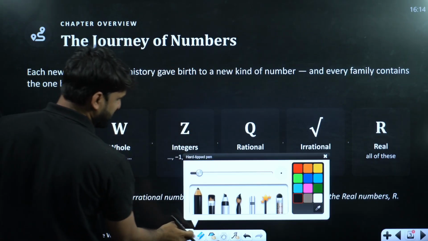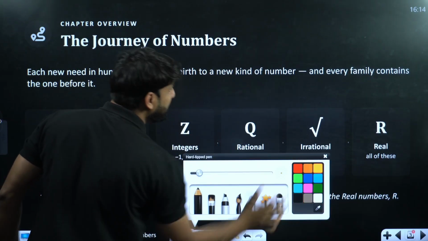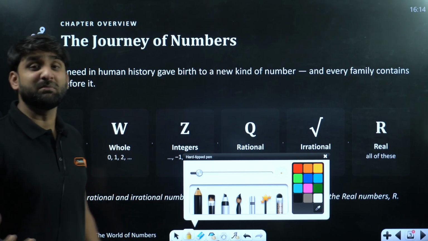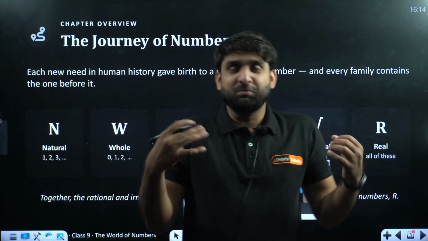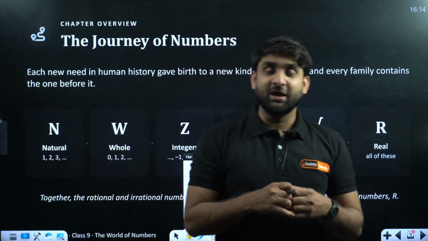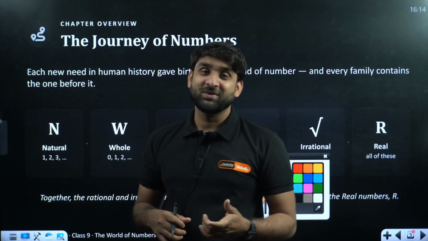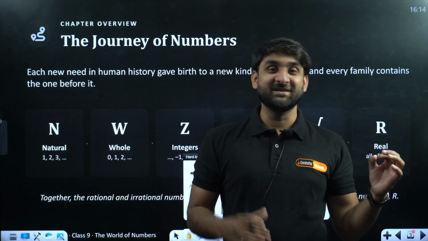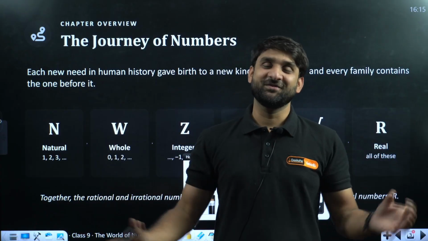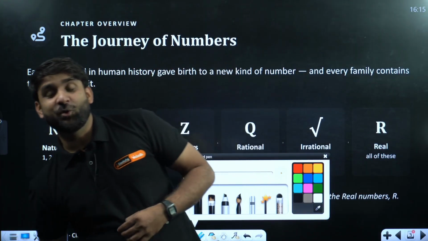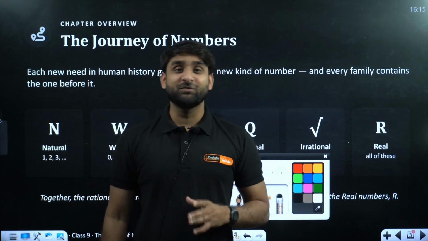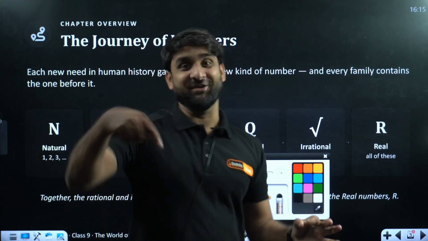What does it mean by journey of numbers? I mean, how the numbers were invented, how the numbers were discovered, how you got the numbers that we have in the present time. We have a very powerful number 0 also. 0 is nothing, but that is everything. Without 0 you cannot write 10, you cannot write 1 crore, 10 million and so on. So 0 is very powerful. 0 is nothing but everything, right?